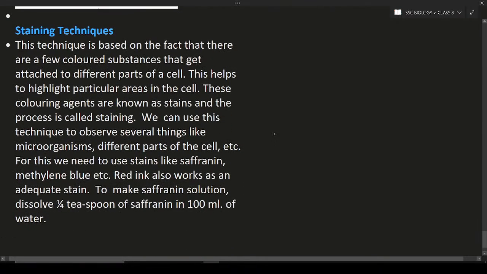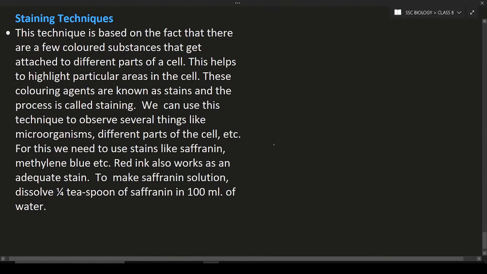Okay. Next is the staining technique. What is staining? Staining is nothing but adding color to the tissue or any material. There are a few colored substances that get attached to different parts of the cell. What are the parts of the cell? Parts of the cell are the cell organelles. The cell organelles will have all the structures and they are going to take the color. When they are colored, you can clearly observe them under the microscope.